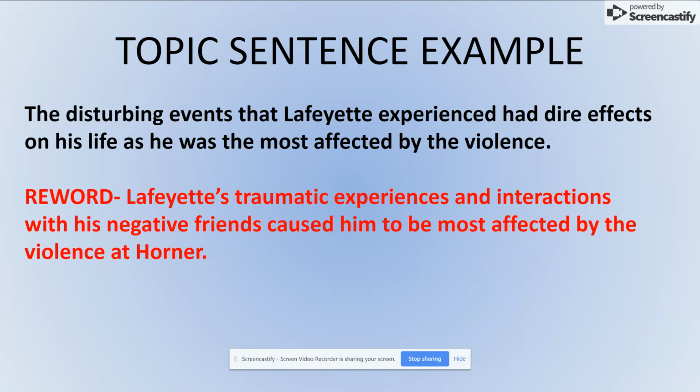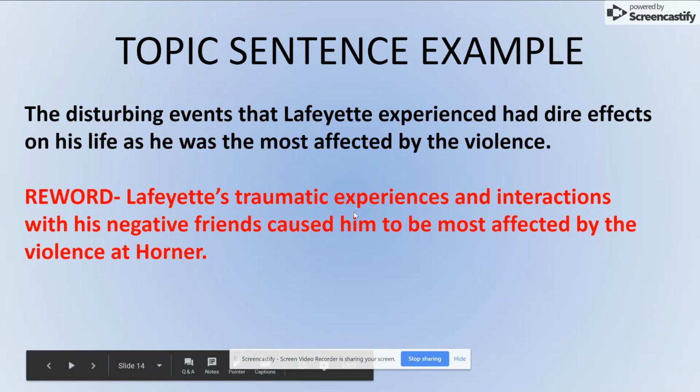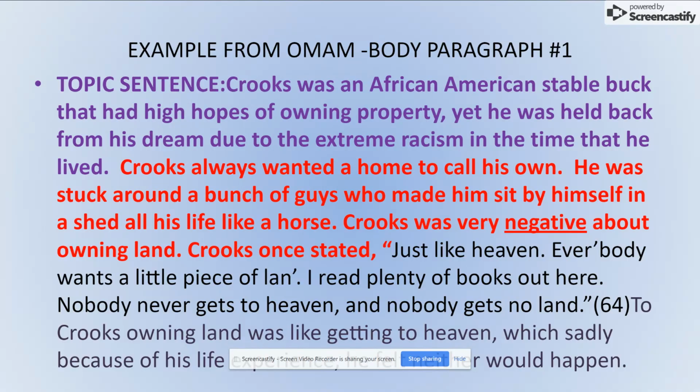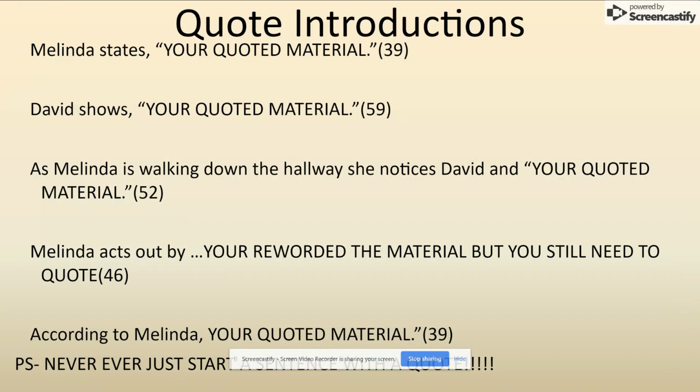Lafayette's traumatic experiences and interactions with his negative friends caused him to be the most affected by the violence at Horner. So I took this from my preview, turned that into the topic sentence at the start of my body paragraph, and then your body paragraph is pretty much just taking each quote and explaining how that quote supports your theme. How does that quote support your theme? Okay, don't explain the quote and how it's in the book. Don't reword the book. Don't restate the book. We have to analyze, right? Analyze, not retell, analyze.